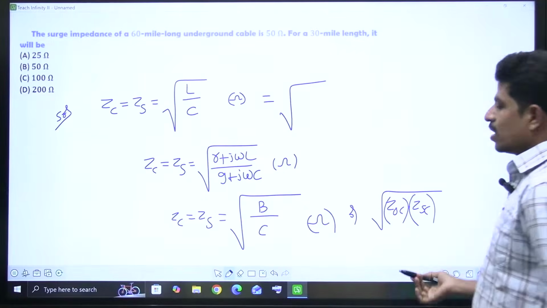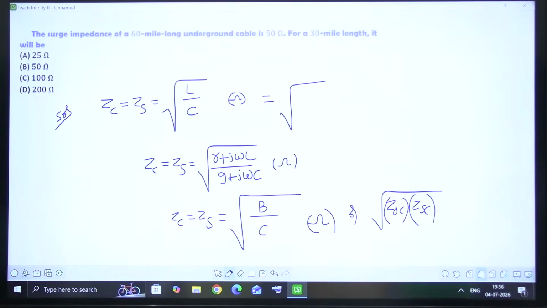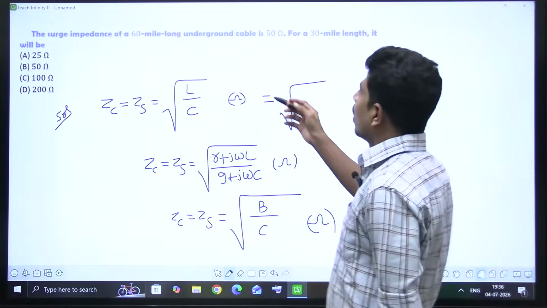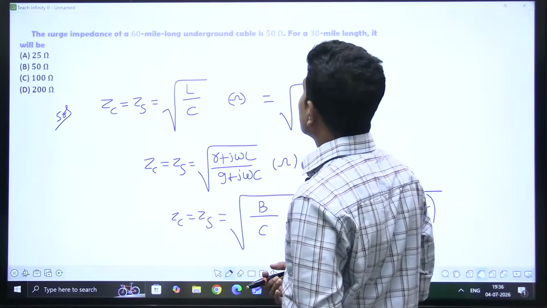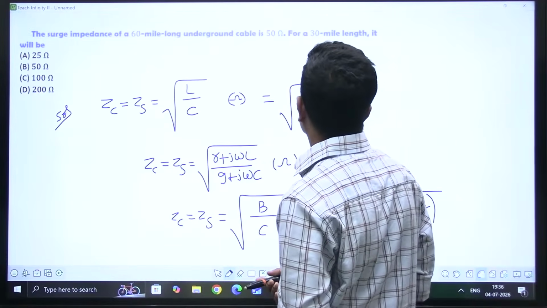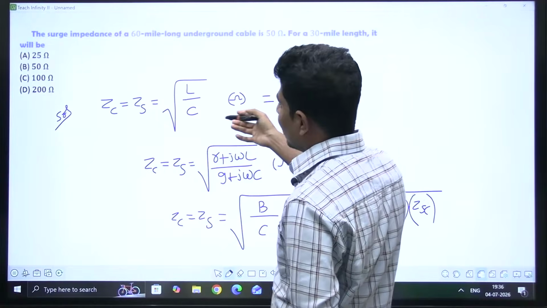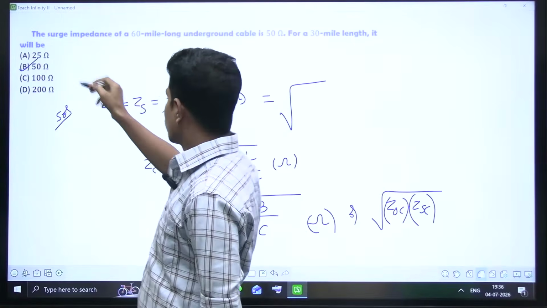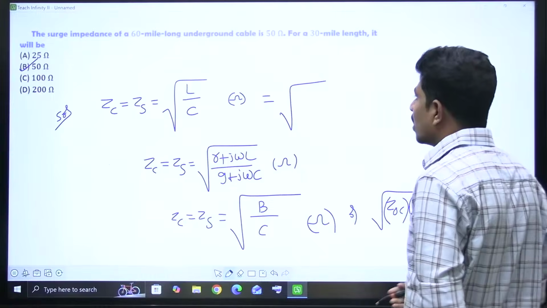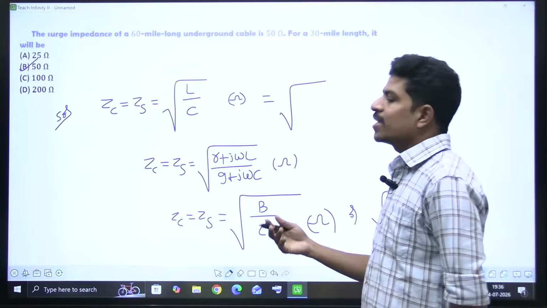So if any of this data is given, you can utilize that data for finding this, right? Under root of L by C, the surge impedance of a 60-mile long underground cable is 50 ohms. For a 30-mile length, it is independent of length, as I told you. Yes, sir, it is 50 ohms only. I didn't read the complete question, I just keep on giving you these formulas. So it is independent of length.